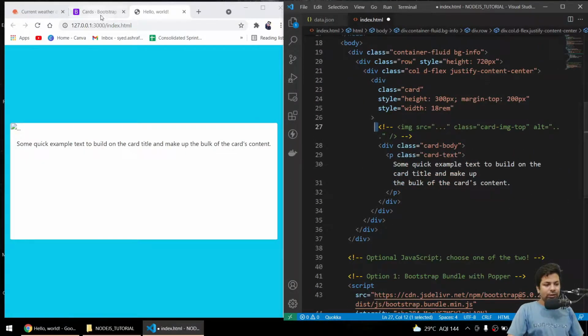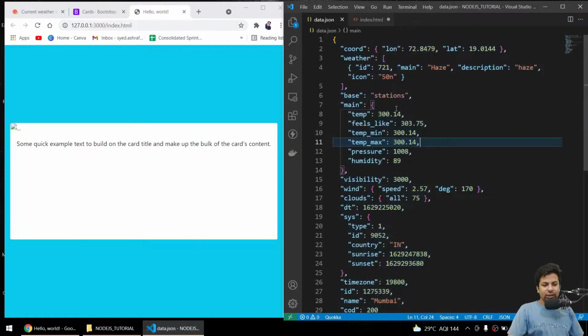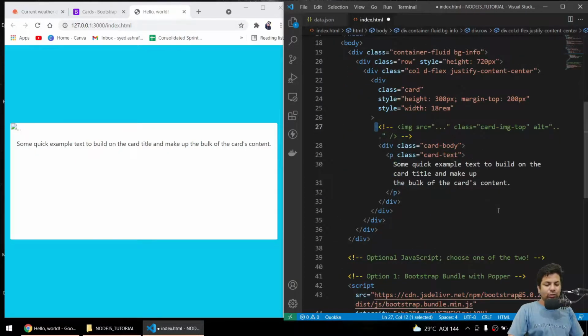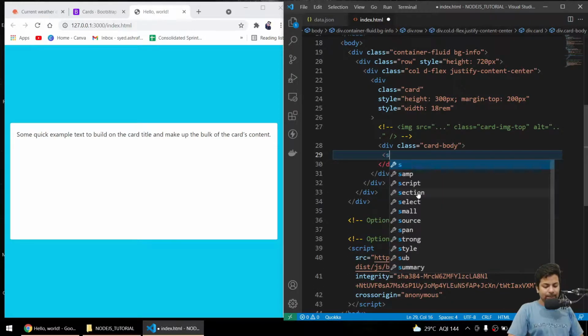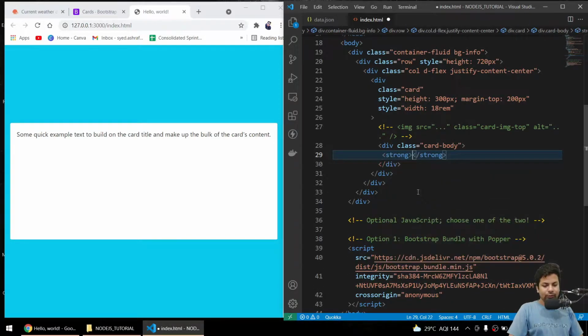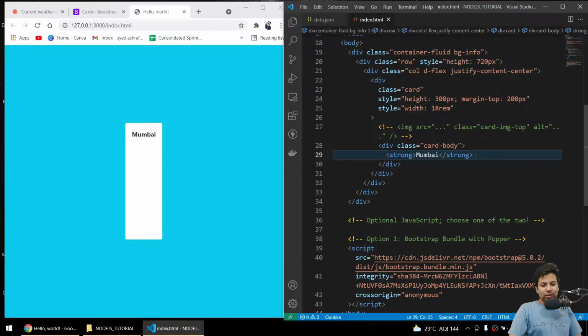So we were getting what stuff, let's just see. Firstly we have to show the temperature, sorry, city. So for that, let me just save it. So the image part is gone, and here we got some text. Firstly we'll just remove this card text. Now here I'll say strong, and now here I'll say city is Mumbai, suppose. Afterwards I will put this dynamically, but for now I'm just putting it like this, city Mumbai.